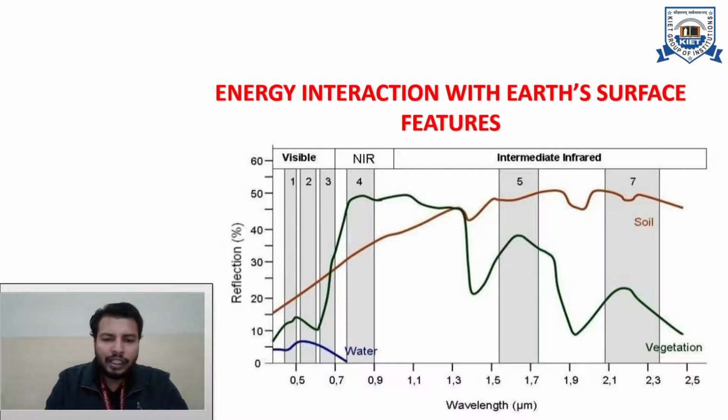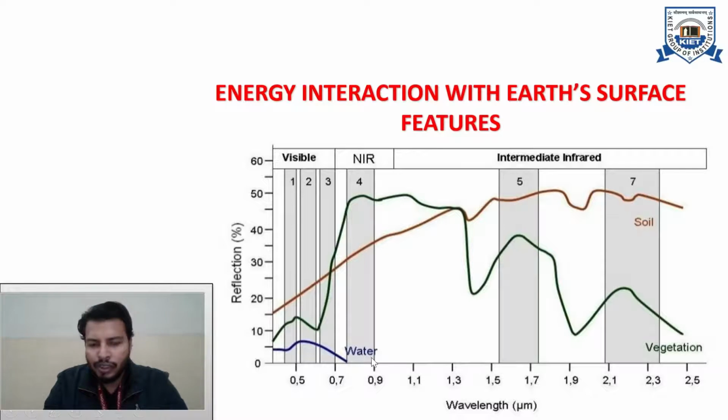Okay, and we can see that after 0.7, there is no electromagnetic radiation reflected having a wavelength greater than around 0.7 to 0.8. So any radiation coming with a wavelength greater than 0.8 or 0.9 is not getting reflected. So you can see that here you cannot observe any reflection in this region.